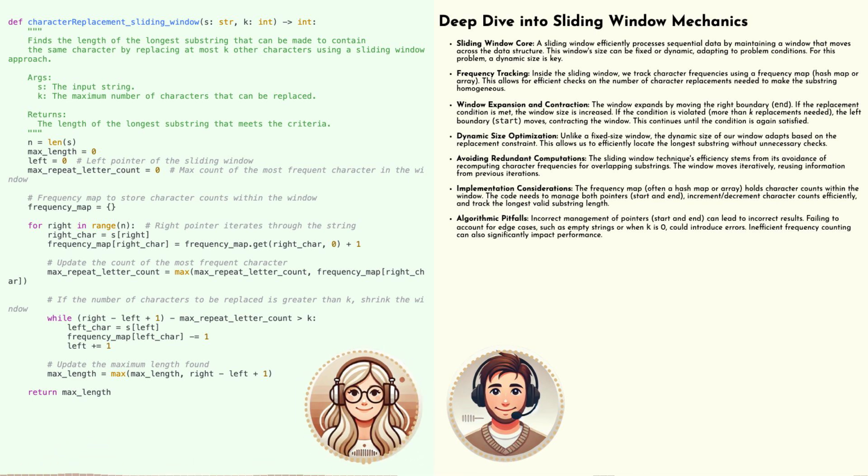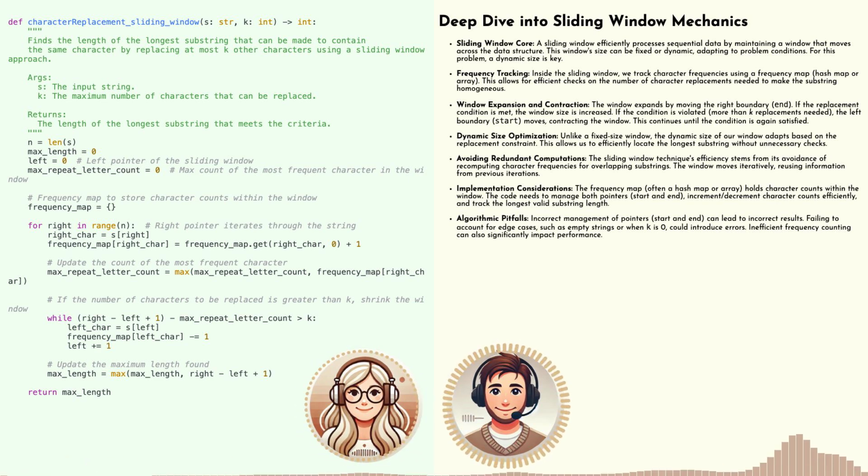Every time we expand our window, we need to check if it's still valid. Hold on, valid. What does that mean in this context? Like, how can a bunch of letters in a window be invalid? Well, a valid window means it's still possible for us to make all the characters within that window the same by using our allowed replacements. Don't forget, we have that K value from the problem that limits how many swaps we can make.